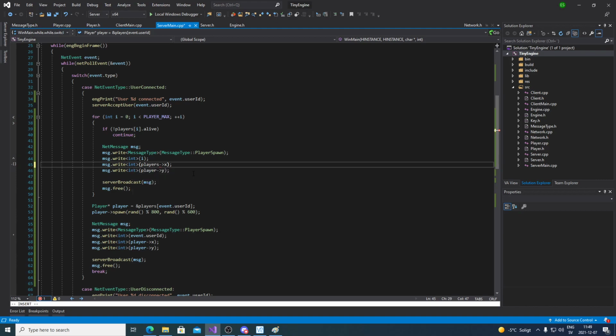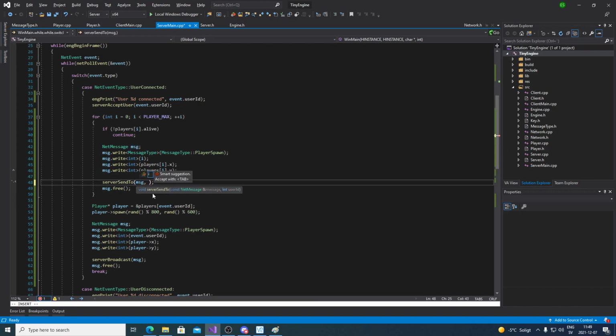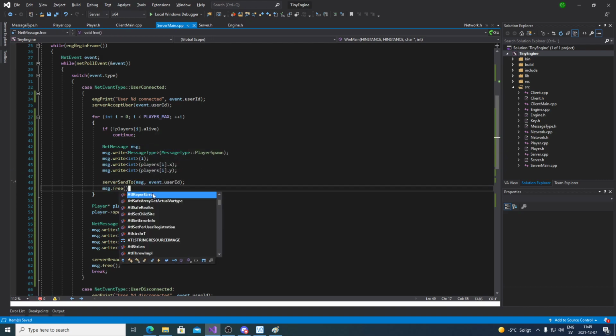We're gonna send their X and Y location, so we're gonna do players I X and players I Y. And instead of a broadcast, because all the other clients right now already know all the players, they already know what's there, we only want to send it to this one dude that just connected. So instead of server broadcast, we're going to do server send to. I'm going to send the message to this user that just connected.